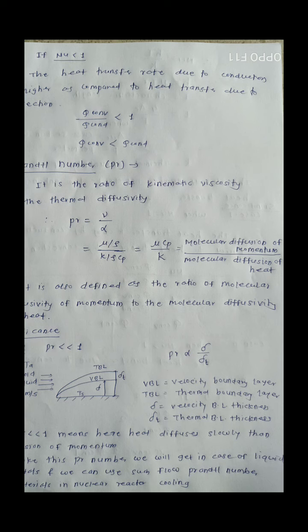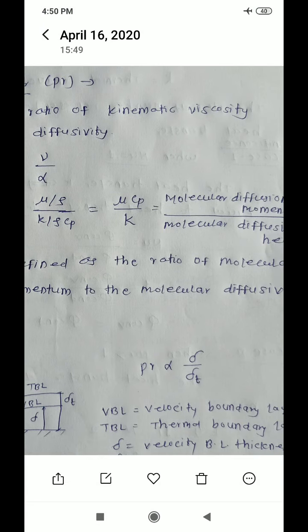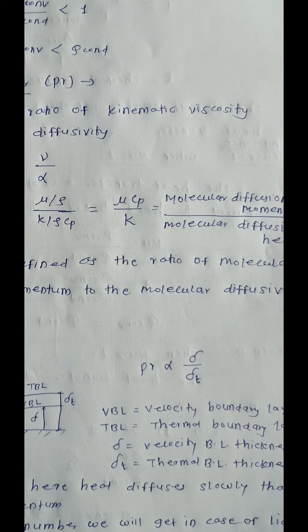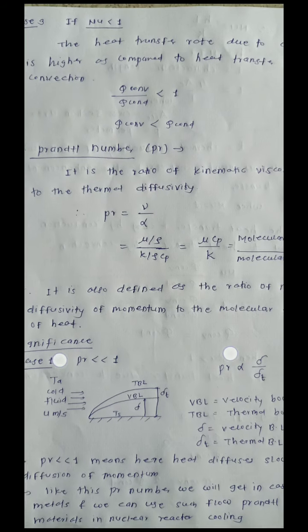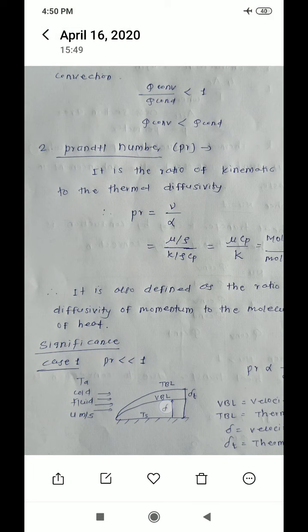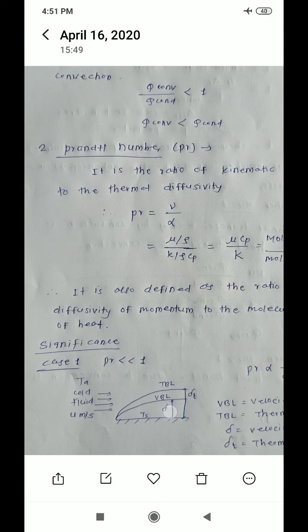This ratio is directly proportional to what? The Prandtl number. So if the Prandtl number is less than 1, what does it mean? This factor will be less, that is, the velocity boundary layer thickness is less as compared to the thermal boundary layer thickness. So what is the diagram for that? This is the velocity boundary layer thickness and this is the thermal boundary layer thickness. If the Prandtl number is less than 1, delta is less than delta t. So this delta is less, that is, the velocity boundary layer thickness is less as compared to the thermal boundary layer thickness.